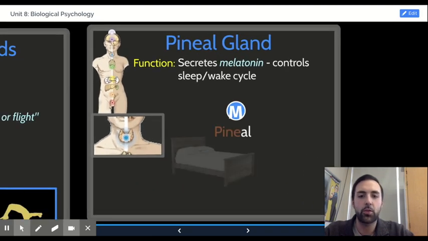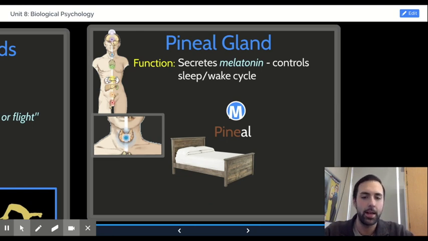The pineal gland secretes melatonin. Melatonin is a chemical that we referenced a couple times this unit, never in the context of a concept map and something you needed to write down, but I sort of alluded to it a few times. Melatonin is the hormone that gets secreted by your pineal gland, and it controls your sleep-wake cycle. We'll talk way more about sleep in a later concept map, but one of the primary reasons why you get sleepy at the same time every night and then wake up at approximately the same time every morning is that the roughly 24-hour cycle that your body lives through is regulated by secretion of melatonin from the pineal gland.